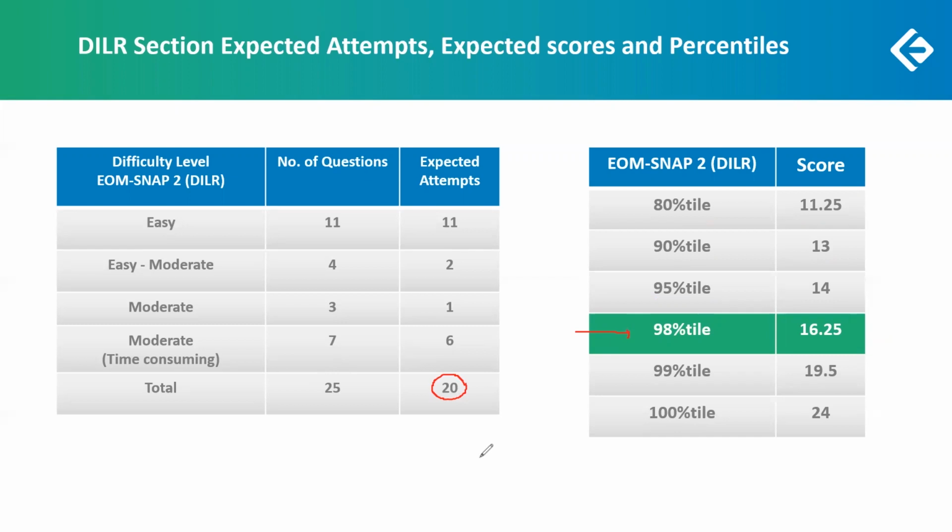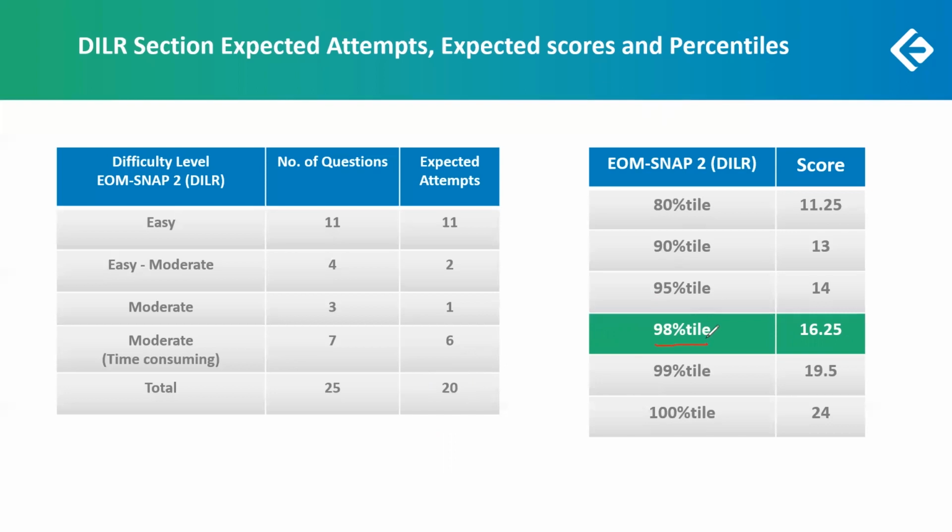let's say you are able to get only 3 incorrect. Okay, you are able to get 17 correct, and 3 are incorrect, so 17.25. So still I have taken a margin of 1 mark. So if you have scored 16.25, which you can score by this number of attempts, you will be able to secure a percentile of 98.